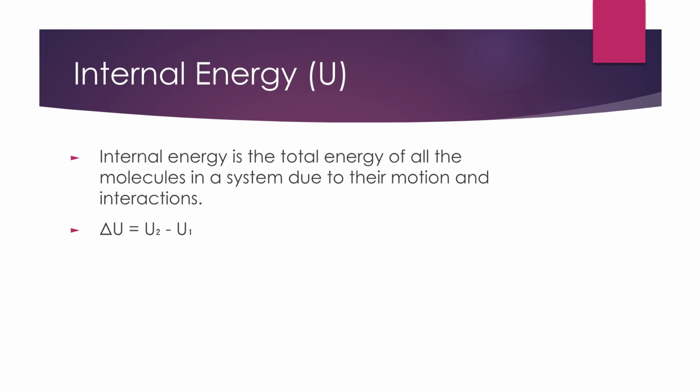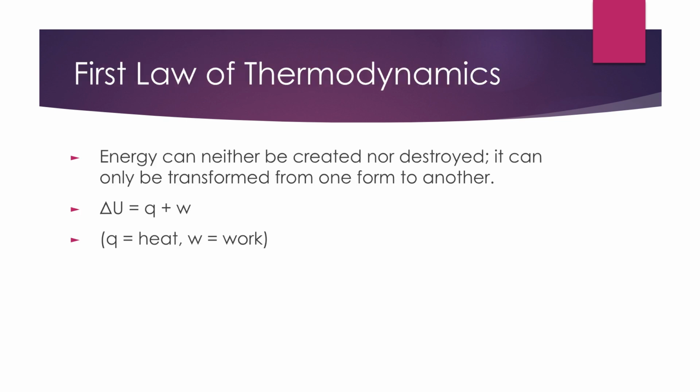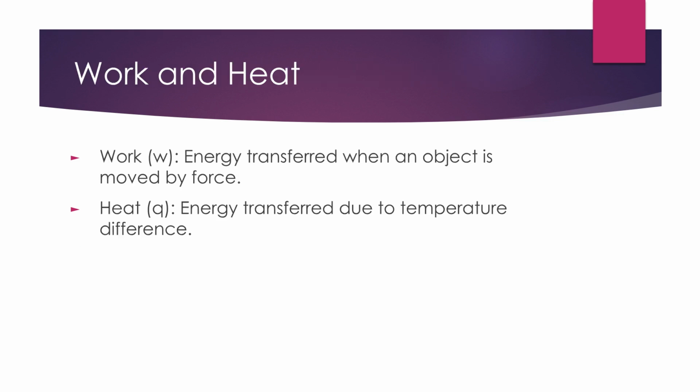Internal energy, denoted by U, is the total energy of all molecules in a system. The change in internal energy, delta U, is the difference between final and initial states. The first law of thermodynamics states that energy cannot be created or destroyed, only transformed. This is expressed as delta U equals Q plus W, where Q is heat and W is work. Work, W, is energy transferred by force, causing an object to move. Heat, Q, is energy transferred due to a temperature difference.